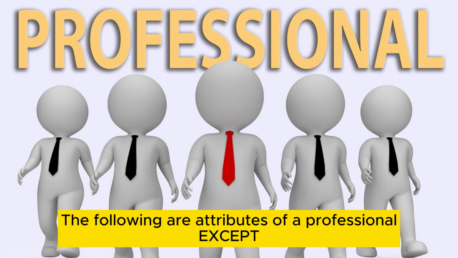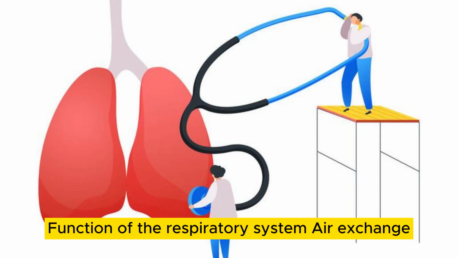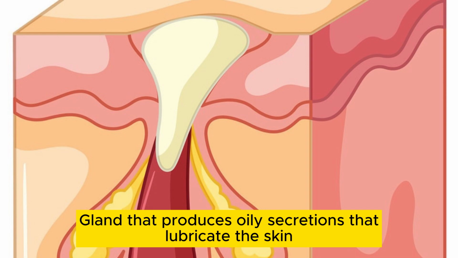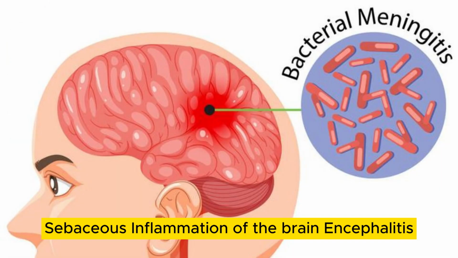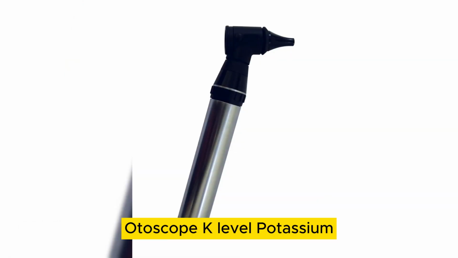The following are attributes of a professional except being limited to jobs only in the medical field. Function of the respiratory system: air exchange. Gland that produces oily secretions that lubricate the skin: sebaceous. Inflammation of the brain: encephalitis. Instrument used to view the interior of the ear canal is known as an otoscope. K: potassium.